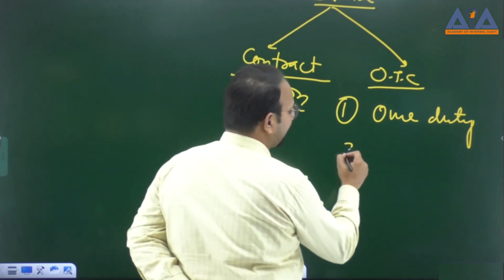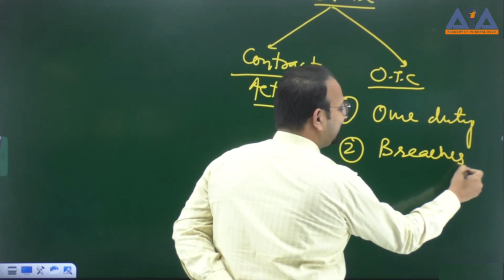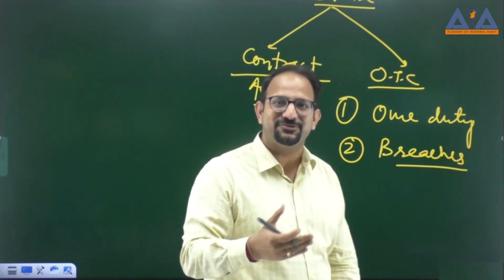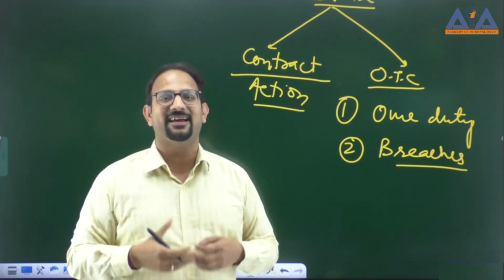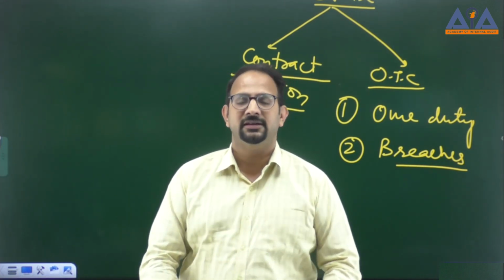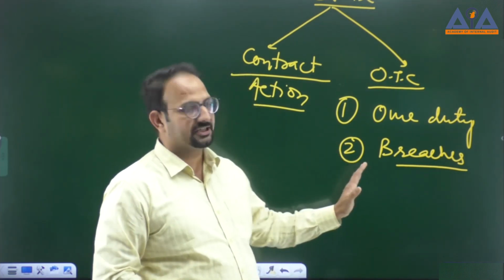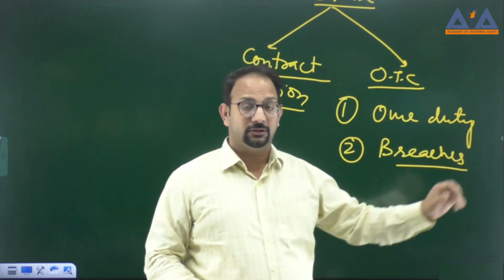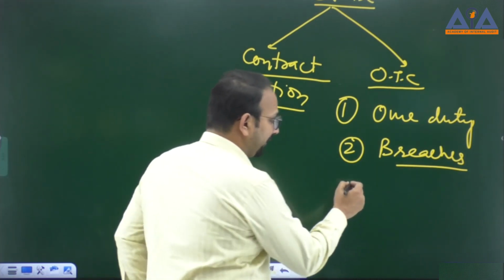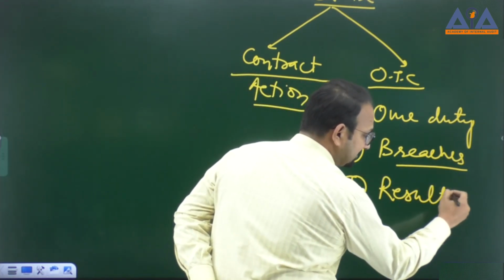Second thing, the party breaches that duty. The duty that he was supposed to drive the vehicle in a right, appropriate manner, which he has breached, right? Because he breached the duty, hence this accident happened. So the second condition is the breach of duty. Third point is, it results into certain damages.